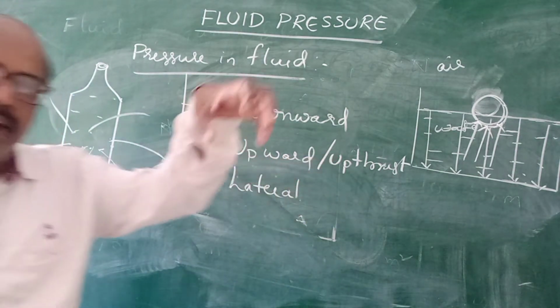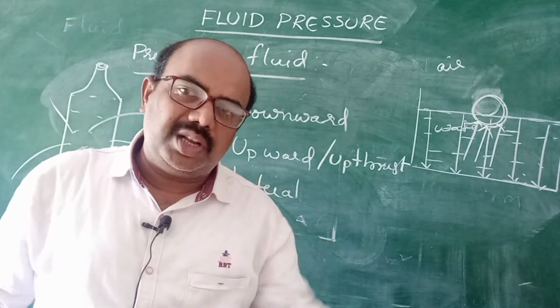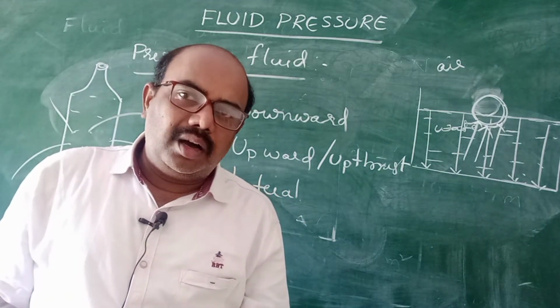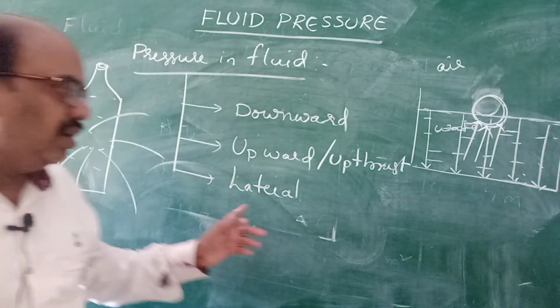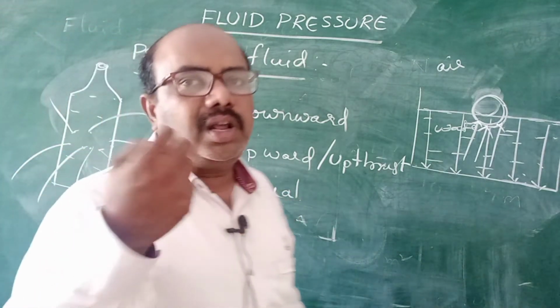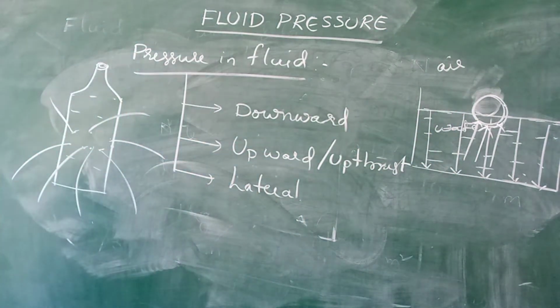Downward pressure means at the bottom. The pressure acting by the fluid at the bottom is called downward pressure, and the fluid also exerts some upward force on the object, that is called upthrust or upward pressure. When equal amount of fluid is displaced on all sides, that is called lateral pressure. Please note down, children.